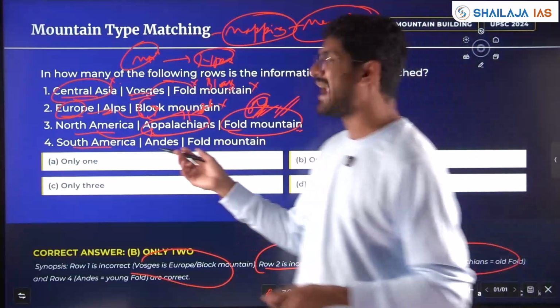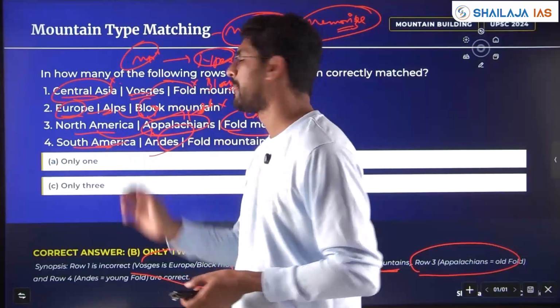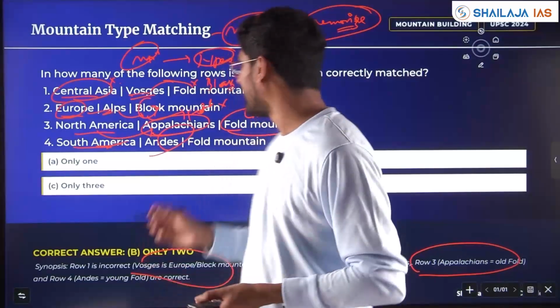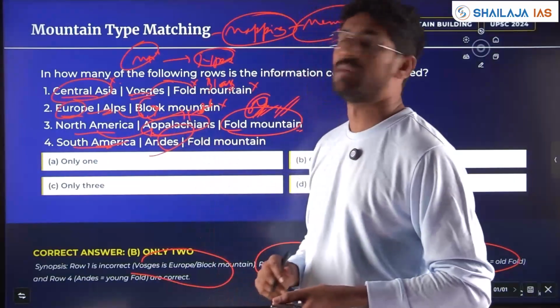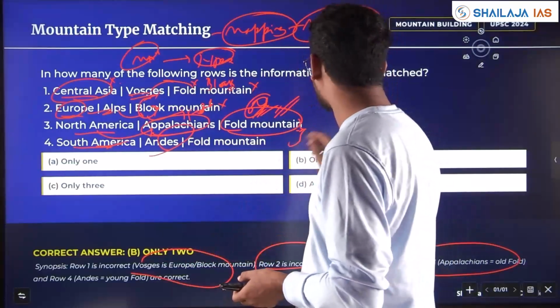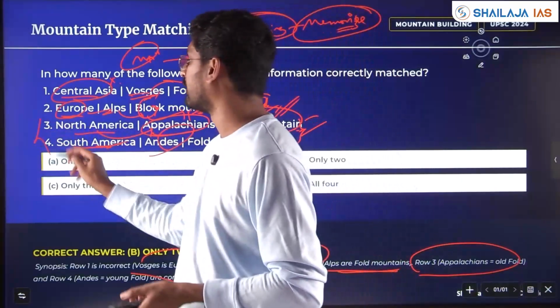Young fold mountains are Andes in South America. So, in France, which are there? Alps, right? France, Germany, Europe. But those are not block mountains. Those are also fold mountains. Here, 3 and 4 are right, 2 are wrong.